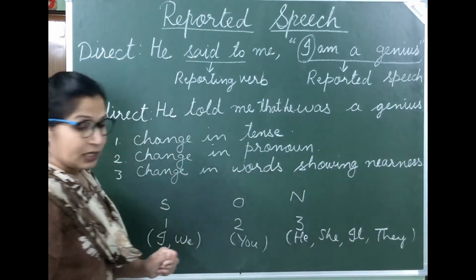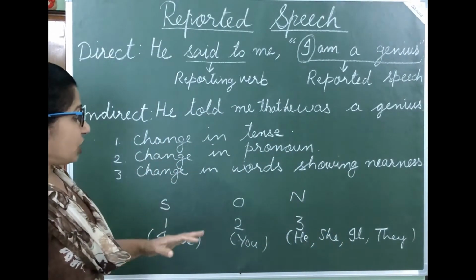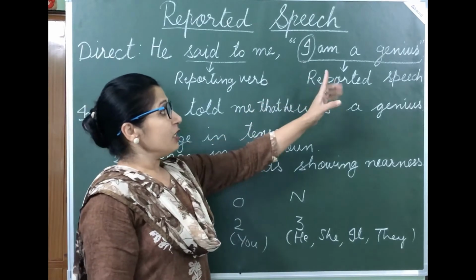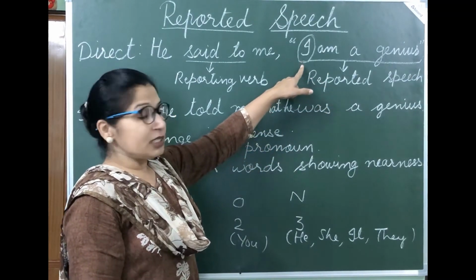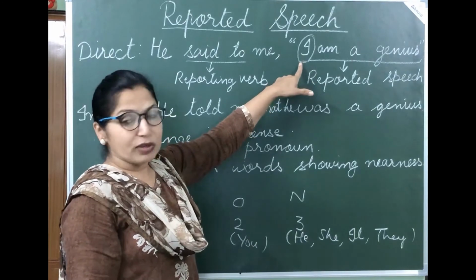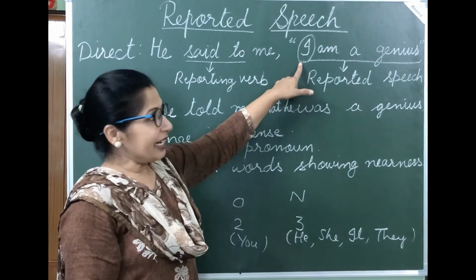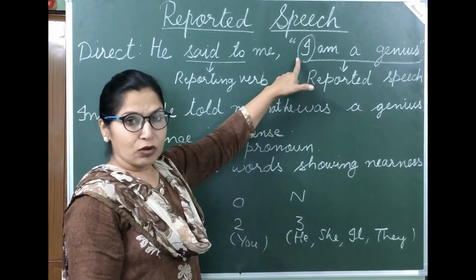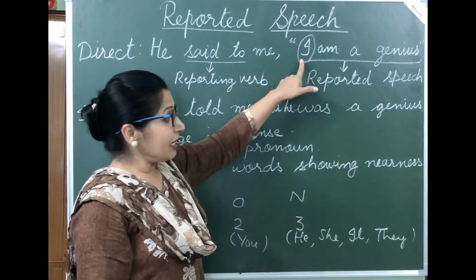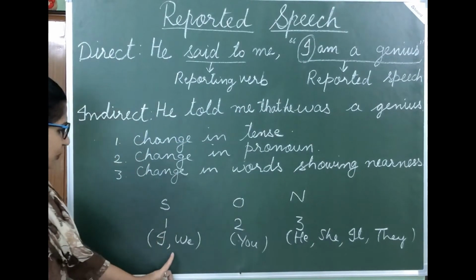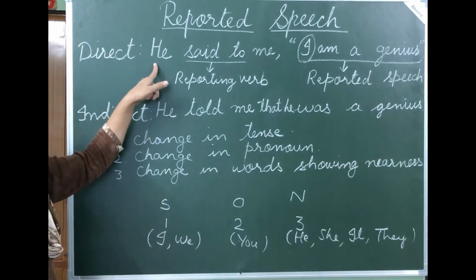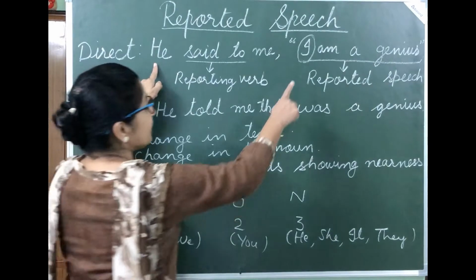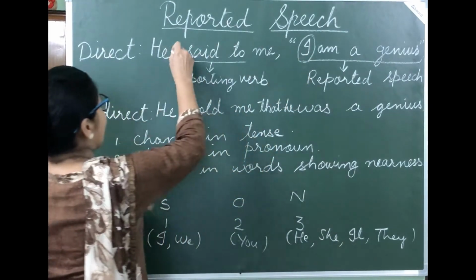Now students, in order to change, what you have to check? You have to check the reported speech. In reported speech, if we have first person over here, that is, if I or we is used here, then this first person changes according to the subject of the reporting verb. That is, I will become he.